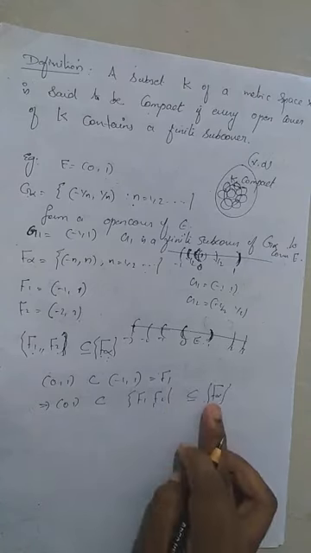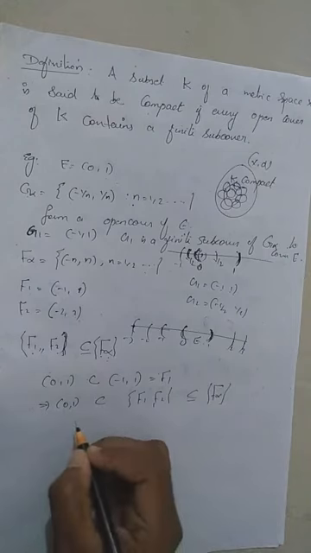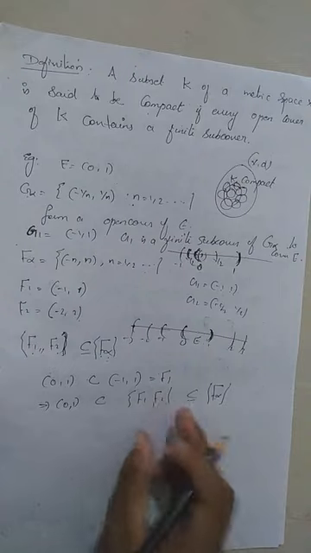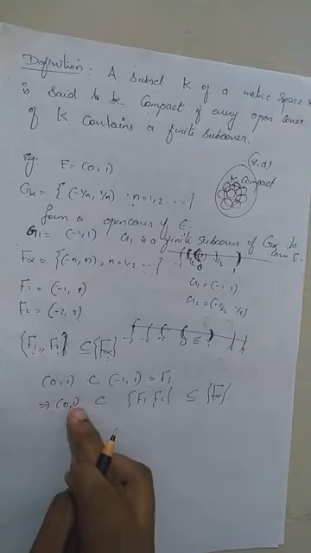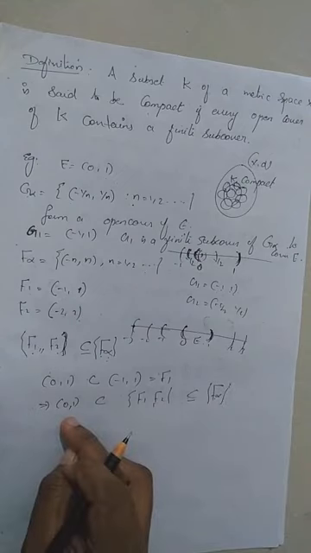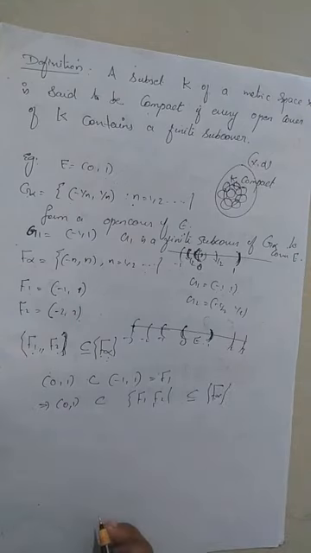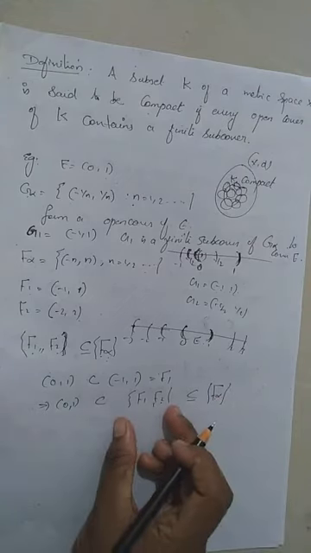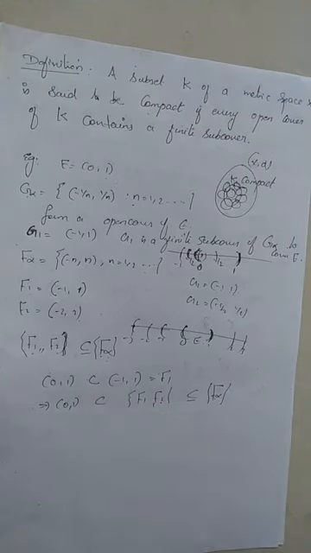So the collection F alpha is an open cover of the open interval (0, 1), and it has a subcover F1, F2, which also contains the open interval (0, 1). This means the open cover F alpha of the open interval (0, 1) has a finite subcover F1, F2. That means it has a subcover which contains a finite number of elements to cover the open interval (0, 1).